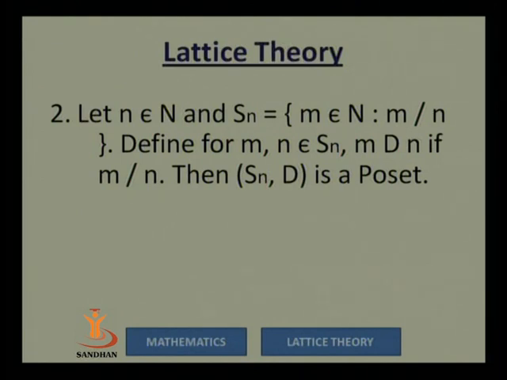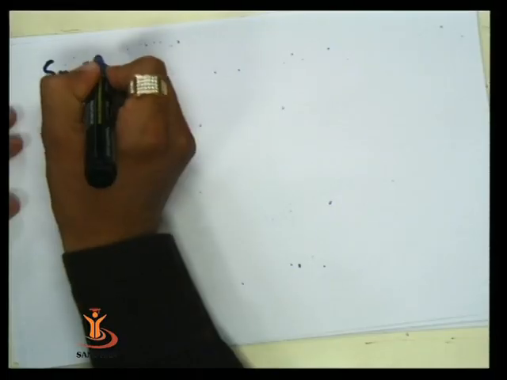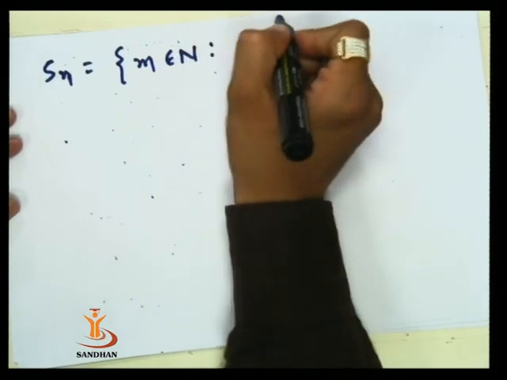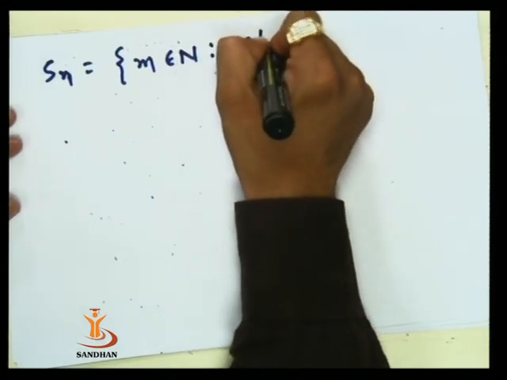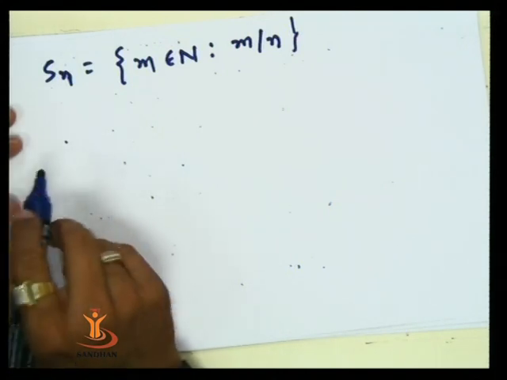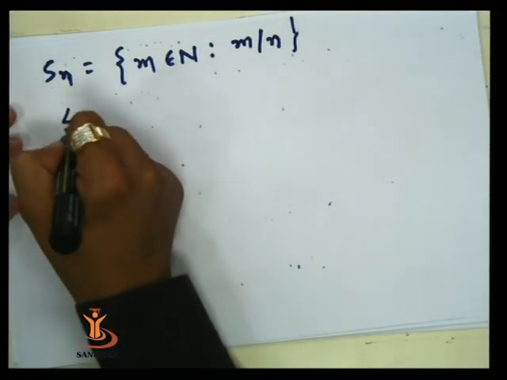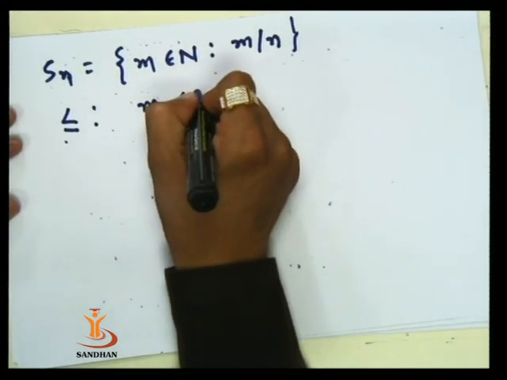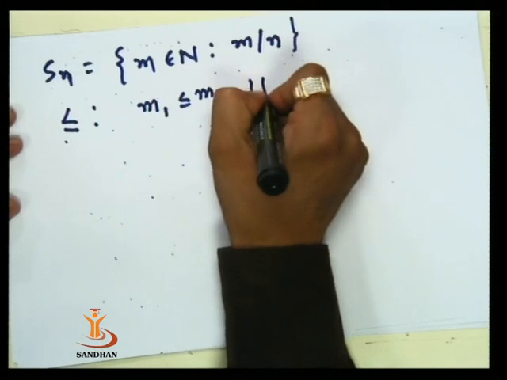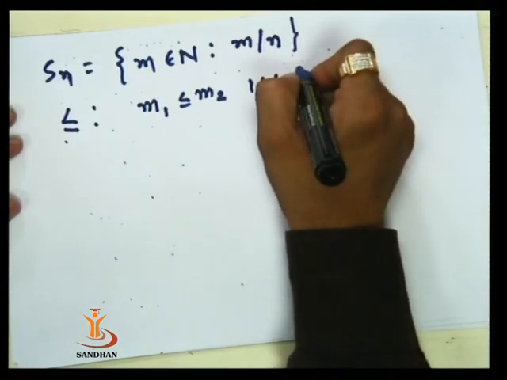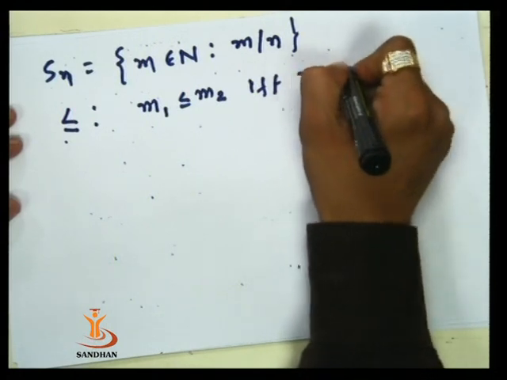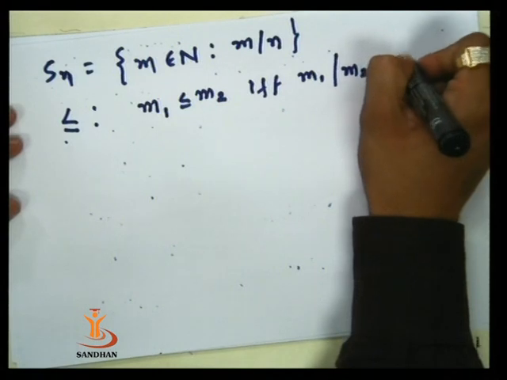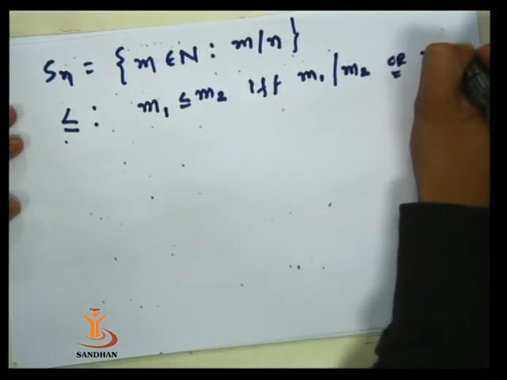We have this set Sn is equal to m in N such that m divides n, and we have this relation less or equal defined by m1 is less or equal m2 if and only if m1 divides m2, and we will use d also, so m1 d m2.